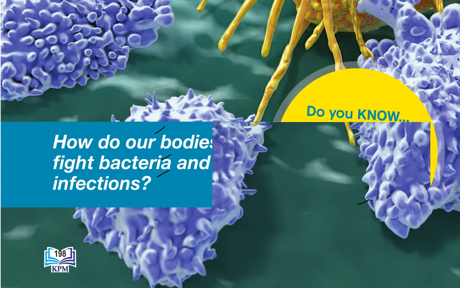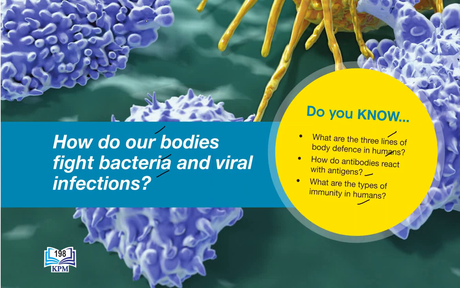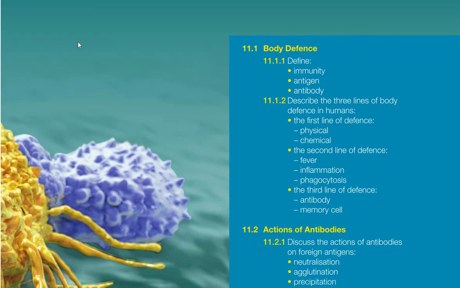I think you have learned a bit about this topic in Form 2 in the chapter on body health. Right, okay. So the first subtopic that we're going to learn is 11.1 body defense. The learning outcomes are to define immunity, antigen, and antibody, and describe the three lines of body defense in humans: the first line of defense, the second line of defense, and the third line of defense. Okay, so let us proceed.